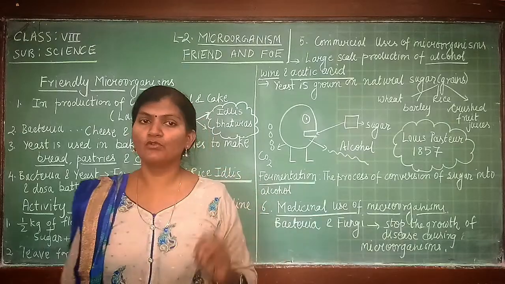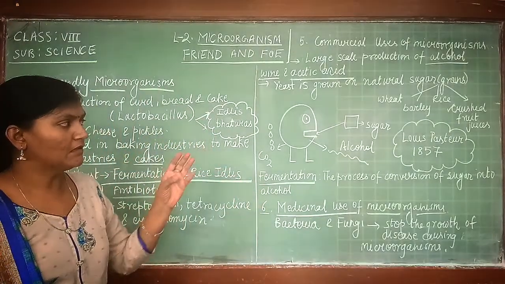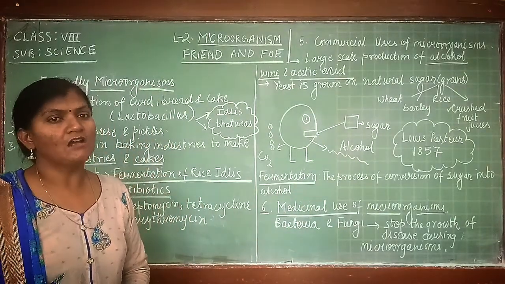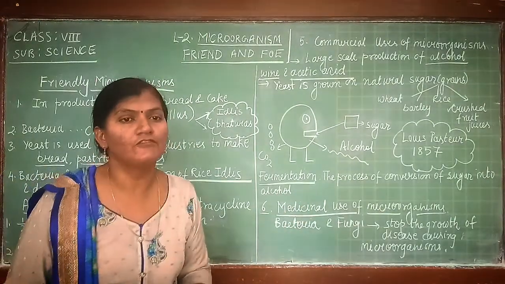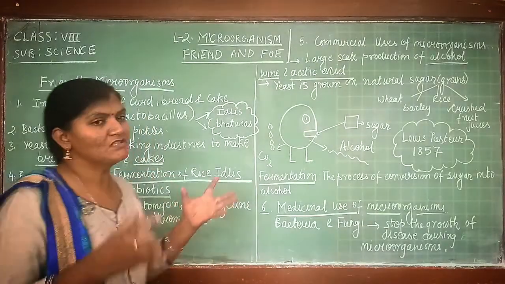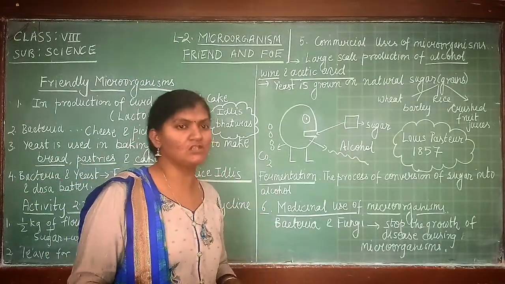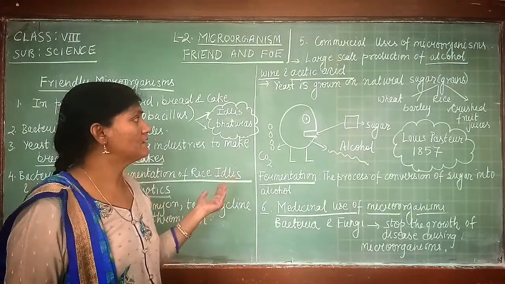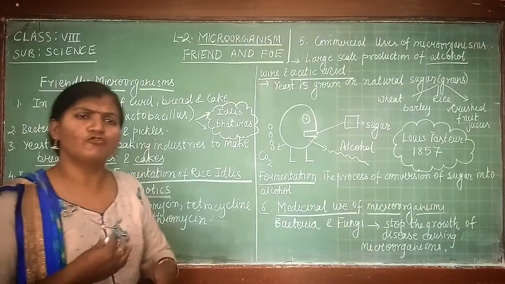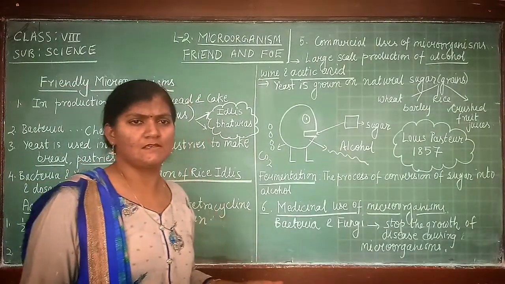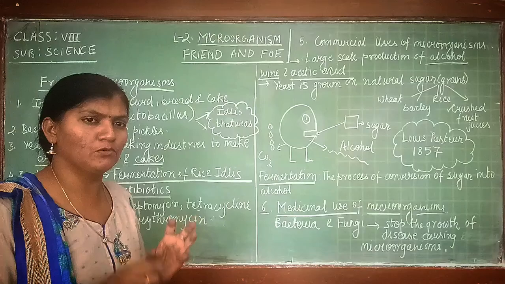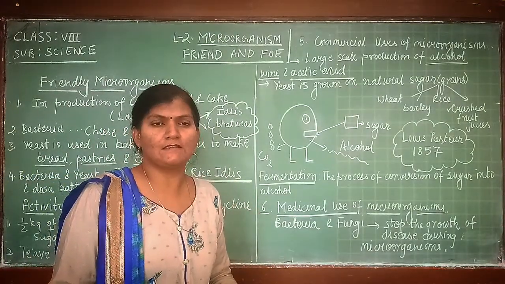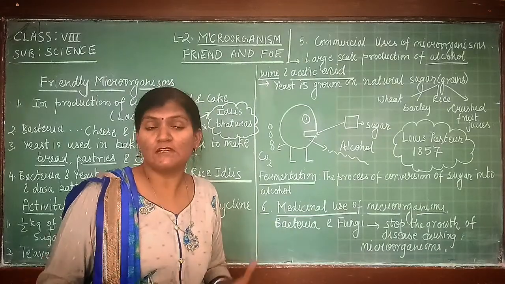or even we can take crushed fruit juices. See students, crushed fruit juices: we have a variety of wines in the market which are made by using fruits of different kinds. So when the fruits are crushed, juice comes out, and in that juice, yeast is added and left to ferment for many days. And after many days, you can see that bubbles of a certain gas are coming out.